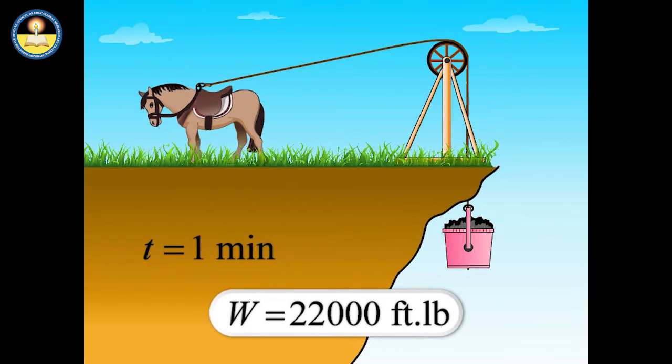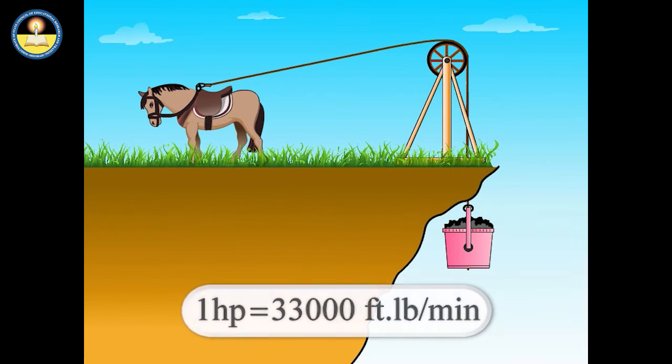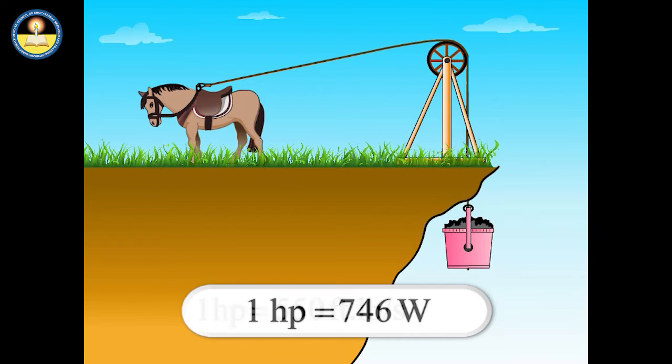He also estimated that a horse could do 50% more work than a pony. In this way, he estimated the measurement of horsepower as 33,000 foot-pounds of work in 1 minute, that is equal to 550 foot-pound per second. In MKS system, it comes out to be 746 watt.